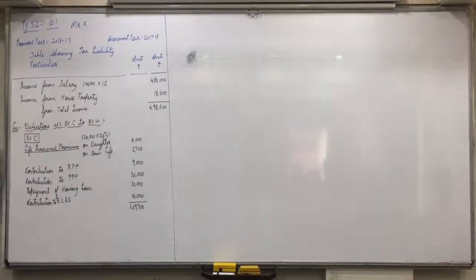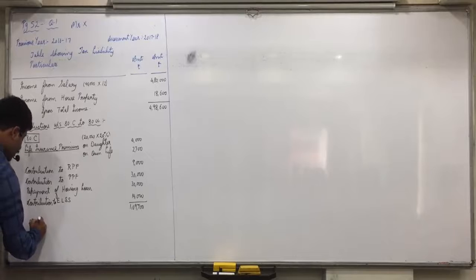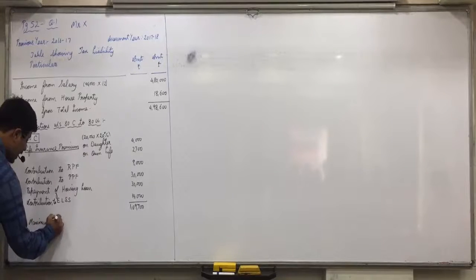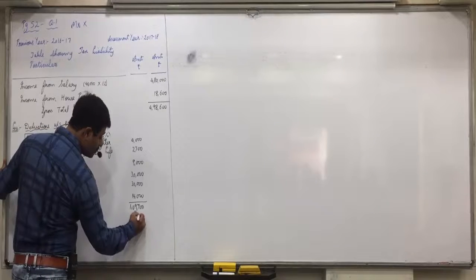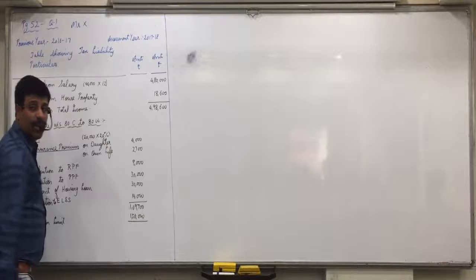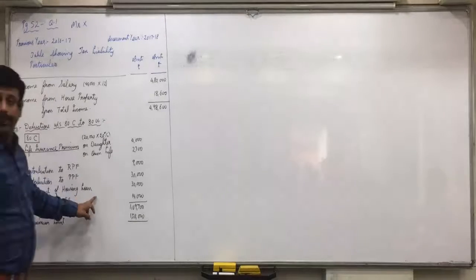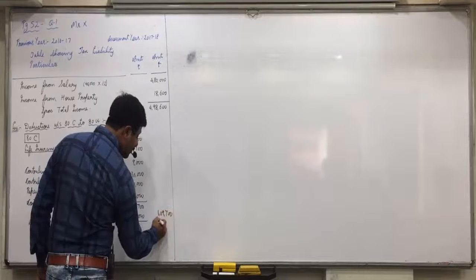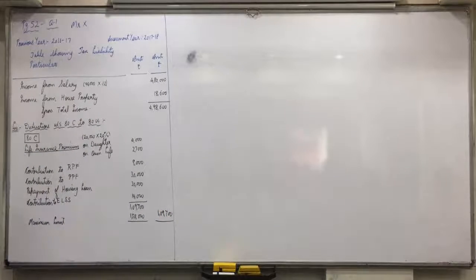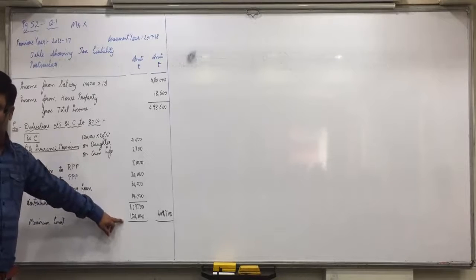Okay. And what is the maximum limit? 1,50,000. So will you get the full amount 1,09,700 or not? So the deduction amount will be 1,09,700. Raise your hand who did not understand this. All are clear with this? Because your investments are within 1,50,000, you will get the full amount. If they are above 1,50,000, then you will restrict it to 1,50,000.